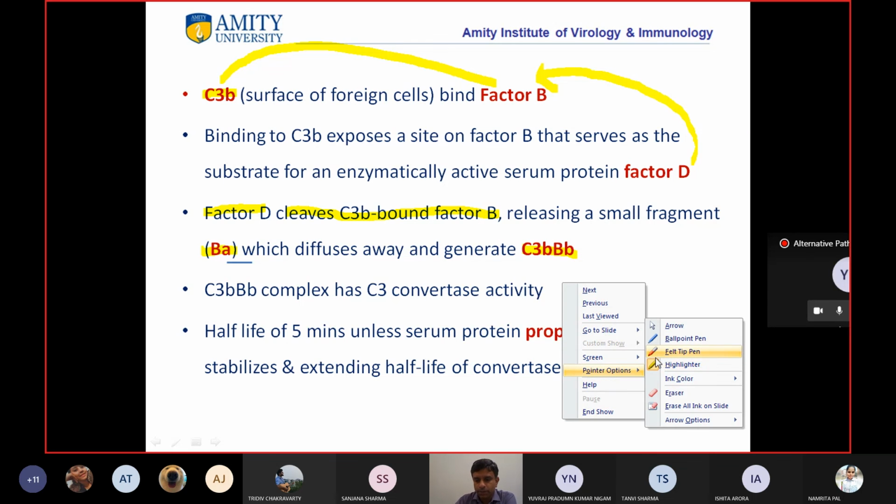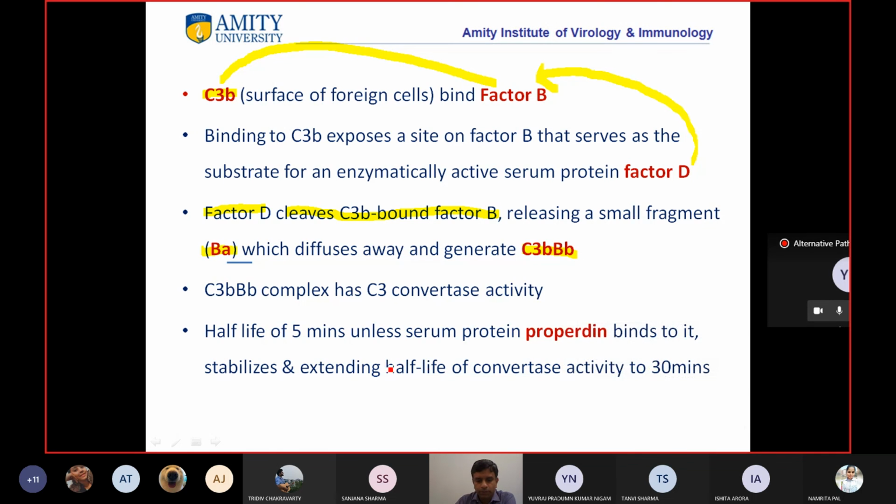Okay, so let me just show this. First thing is from C3 there is formation of C3a and C3b. On C3b what binds?